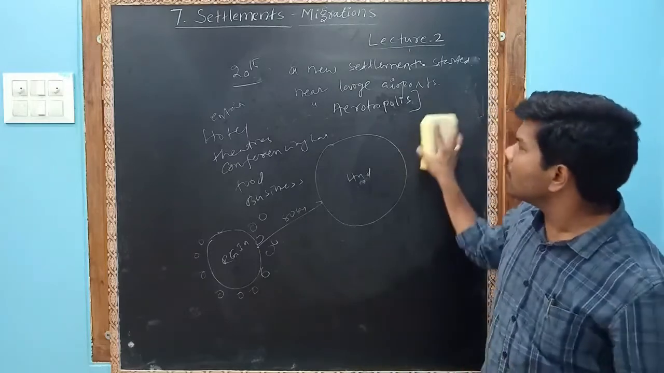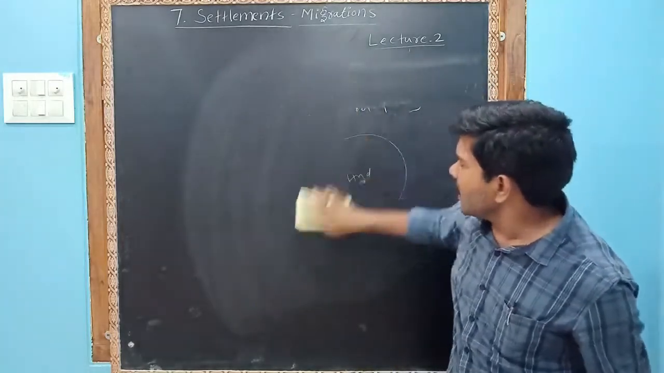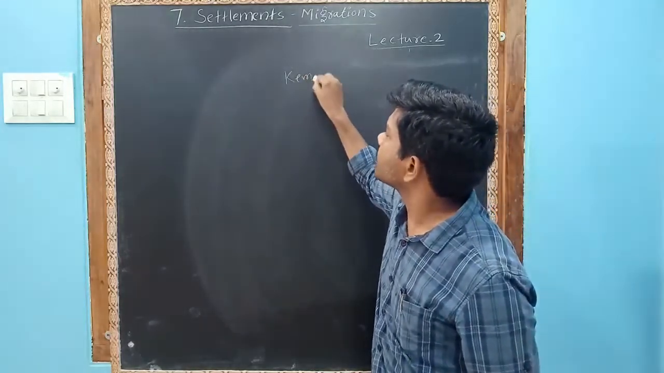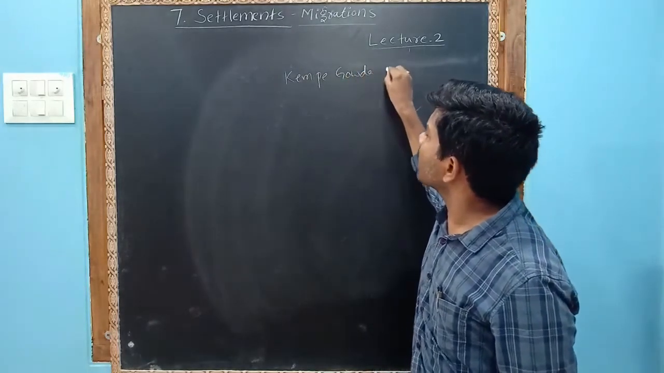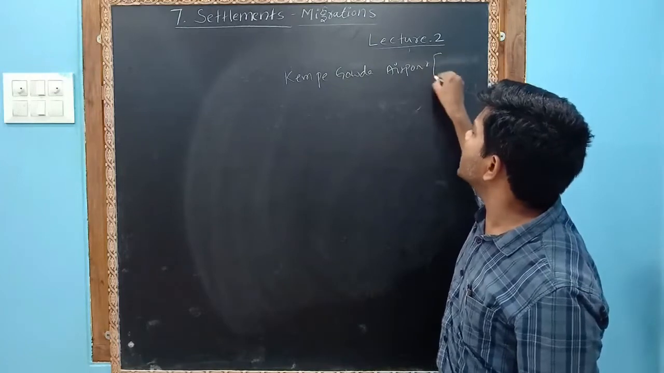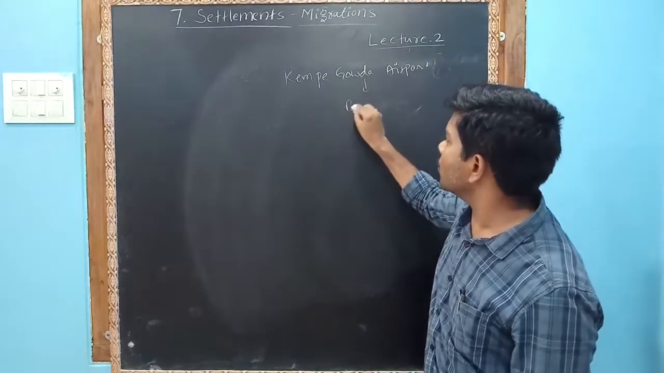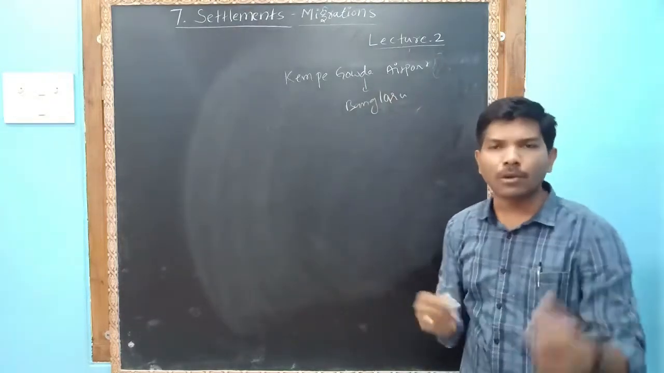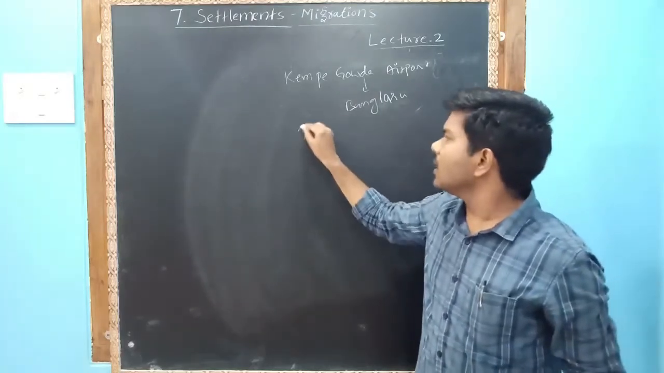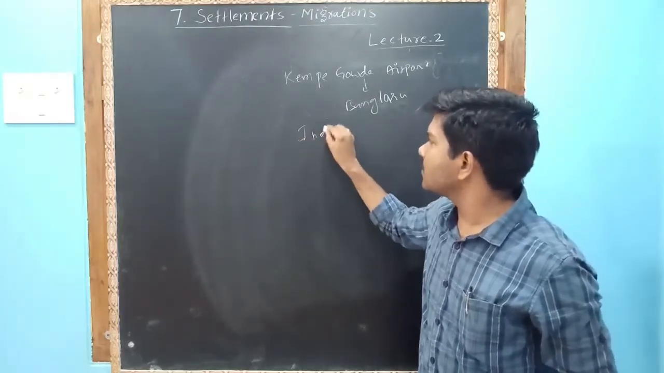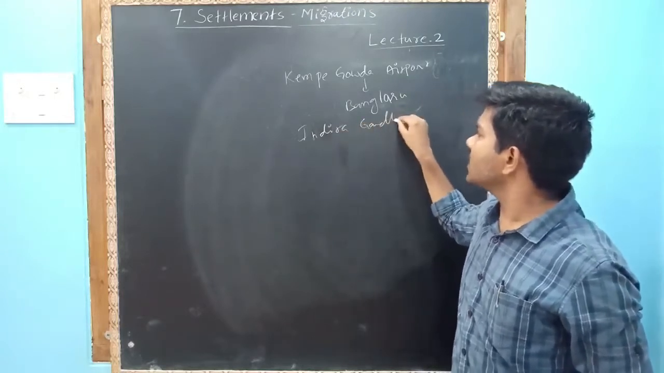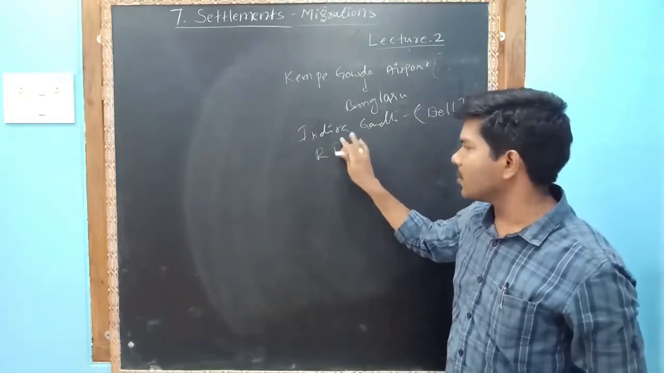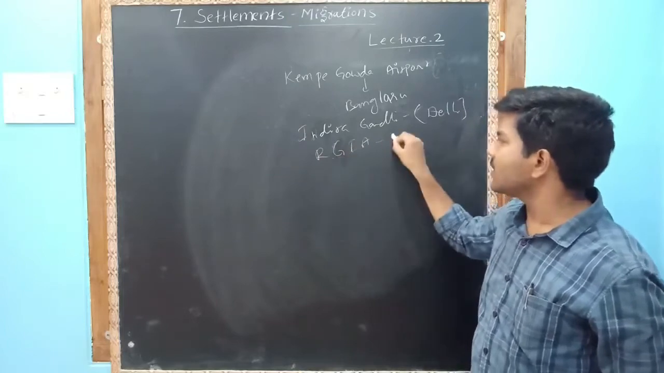So these kinds of new settlements were begun in India. In India, these kinds of settlements were located, for example, Kempegowda International Airport. Kempegowda Airport is in Bengaluru. Bangalore's name is changed to Bengaluru. Next, Indira Gandhi International Airport, which is located in New Delhi. And Rajiv Gandhi International Airport, RGIA, in Hyderabad.